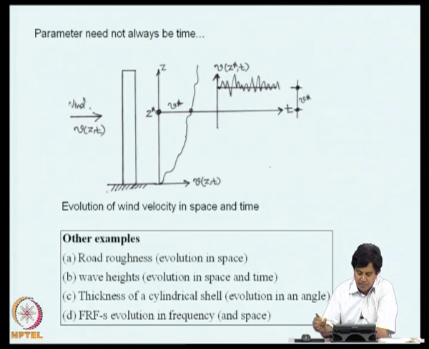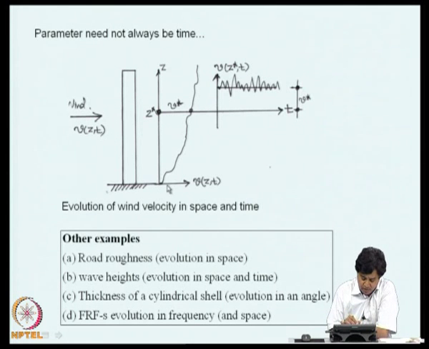As I was mentioning, the parameter along which certain randomness evolves need not always be time. To illustrate that, we can consider the distribution of wind load on, say, a chimney. Suppose this is the wind velocity and V of z comma t is the velocity. If I take a snapshot of the wind velocity at a given time and plot it as a function of space, it will look something like this. It is quite erratic, and the velocity here is 0 due to boundary layer effect, and it reaches the atmospheric wind velocities as you climb up in elevation.